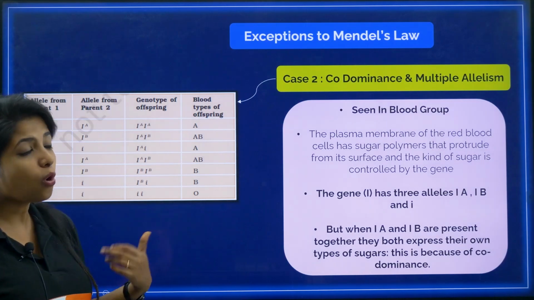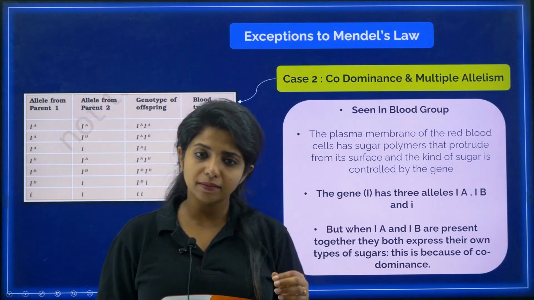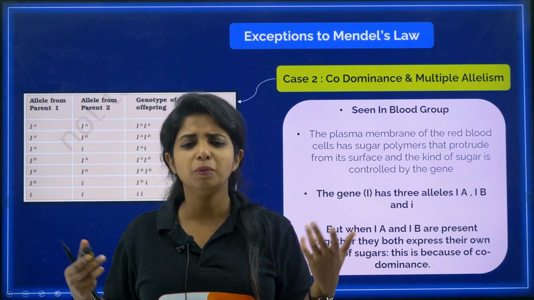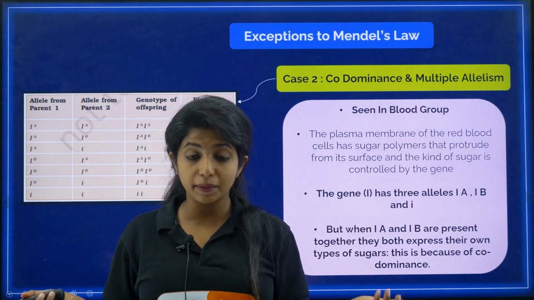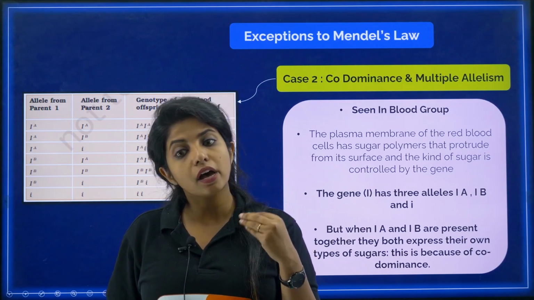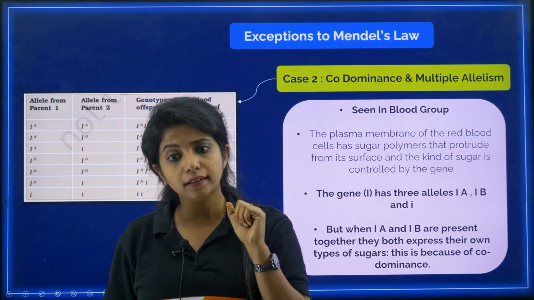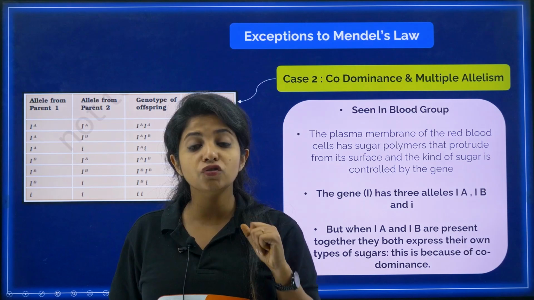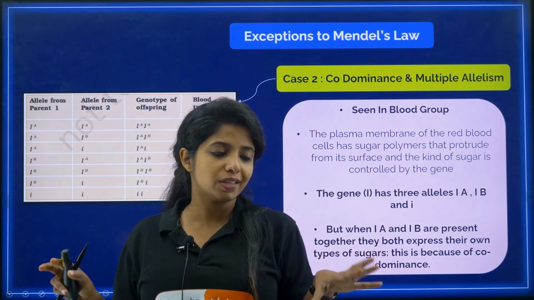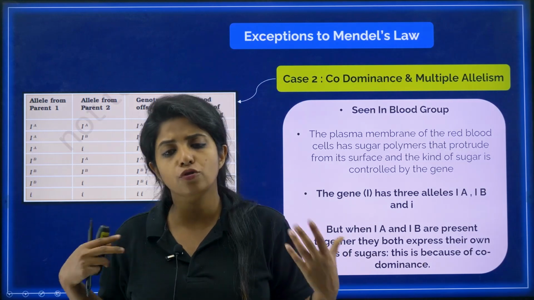Case 2. There is codominance and multiple allelism. Again, if suppose capital T and small t, both of them are expressing together, that becomes odd, right? So over here, the people who were working on it saw that basically two alleles are expressing themselves together. How can that be possible? Basically, this is known as codominance. Both of them are equally dominant. No one is saying that I am going to give up. Anyways, you have to show my character also.